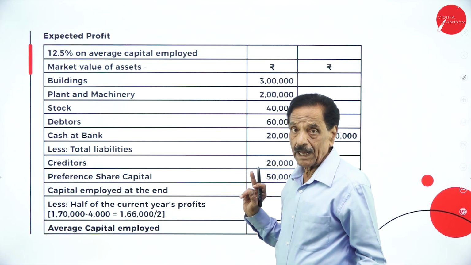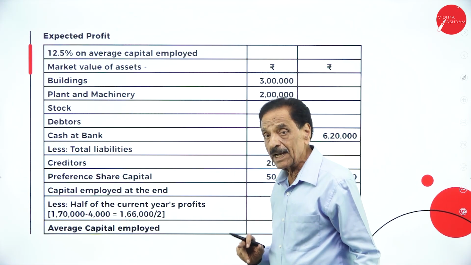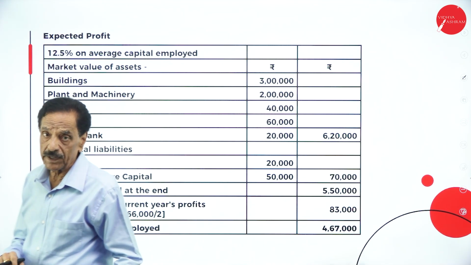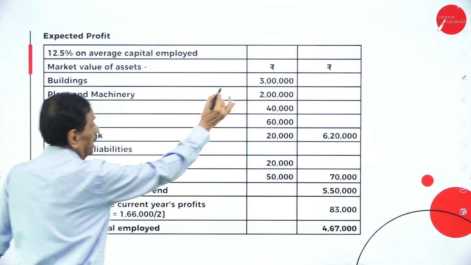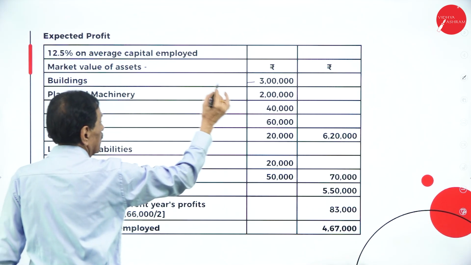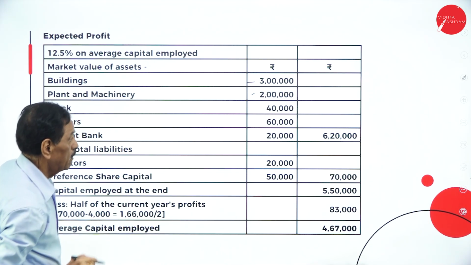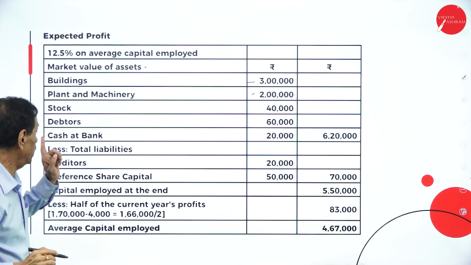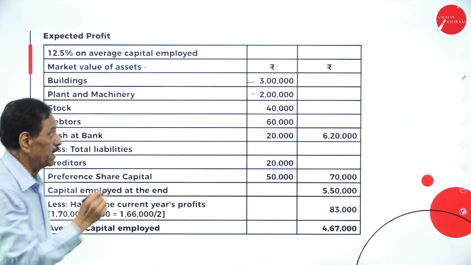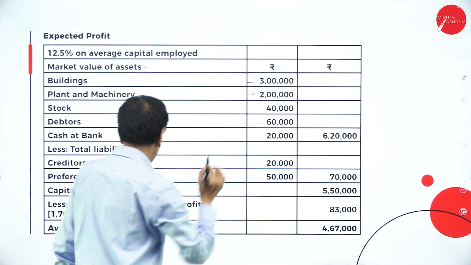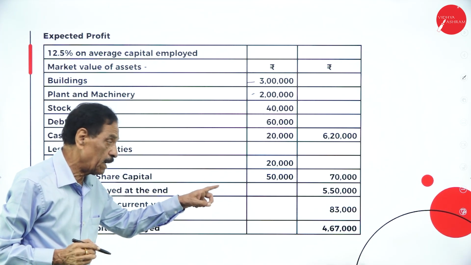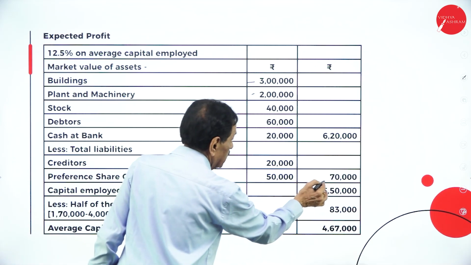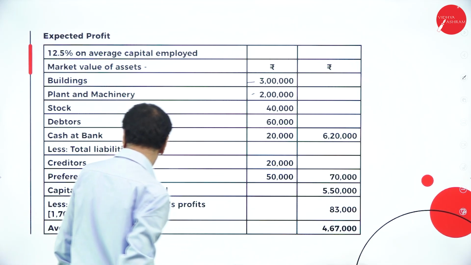So the average profit is calculated. Now you have to calculate capital employed and the normal rate of return. So 12.5% is the return we are expecting. Market value of the assets: building 3 lakh, revalued; machinery 2 lakh, stock 40,000, debtors 60,000, cash at bank 20,000. As per the balance sheet, this becomes 6,20,000. Deduct creditors 20,000. Deduct preference share capital 50,000. Then 70,000 is gone, so it is 5,50,000.